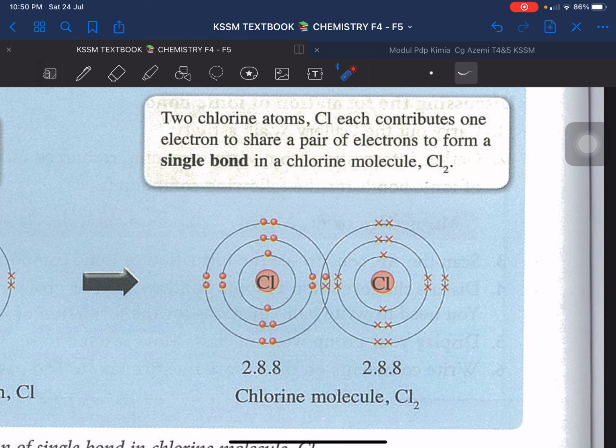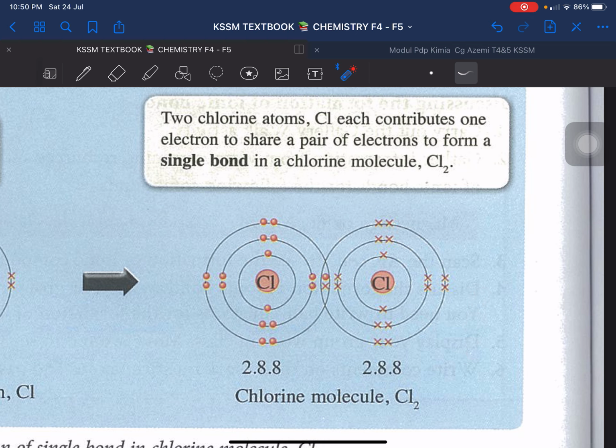Itulah maksud single bond. So, sekarang you understand 2 biji elektron, 1 pasang. 4 biji elektron, 2 pasang. 6 biji elektron, 3 pasang. Like that. So, yang berdua-dua begini itu adalah single bond.